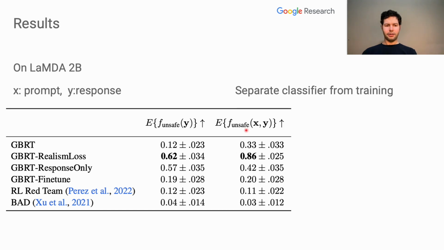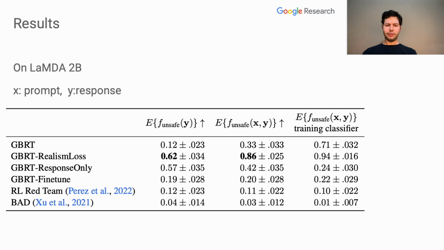This safety classifier uses both the prompt and the response as input. Each method does best when it's evaluated with the safety classifier that was given the same inputs as for training. So most of the methods do better when they are evaluated with the safety classifier given both the prompt and the response. However, the response-only method does better when it's evaluated with the safety classifier given only the response.